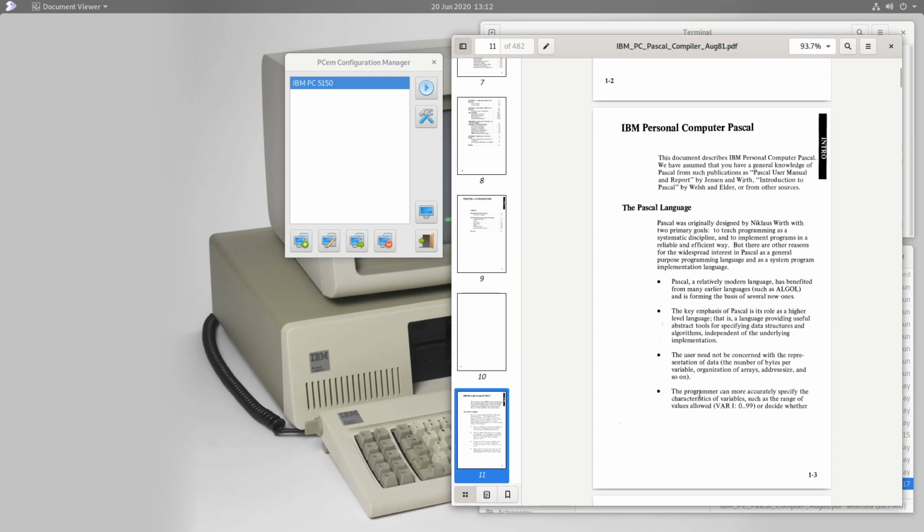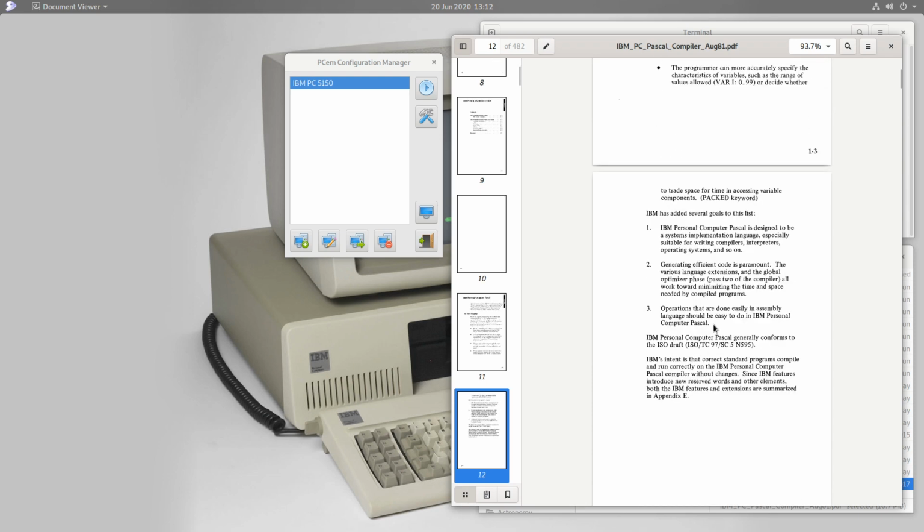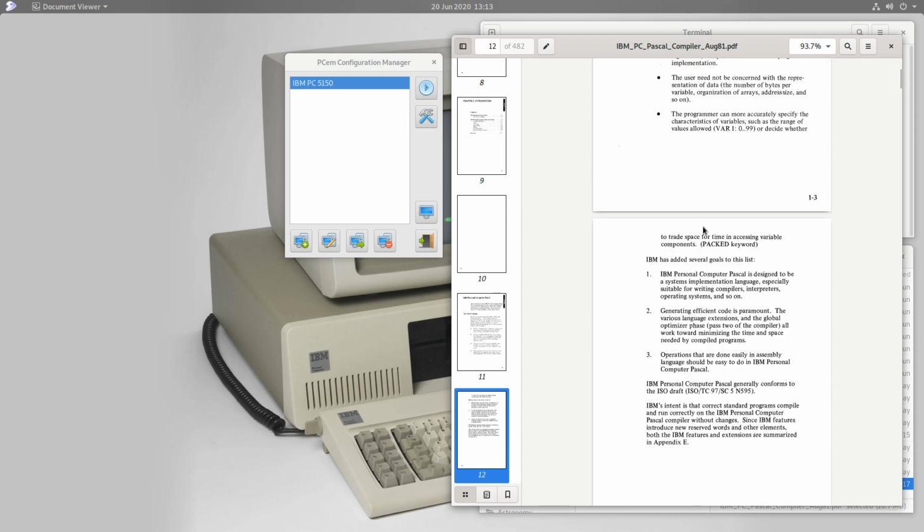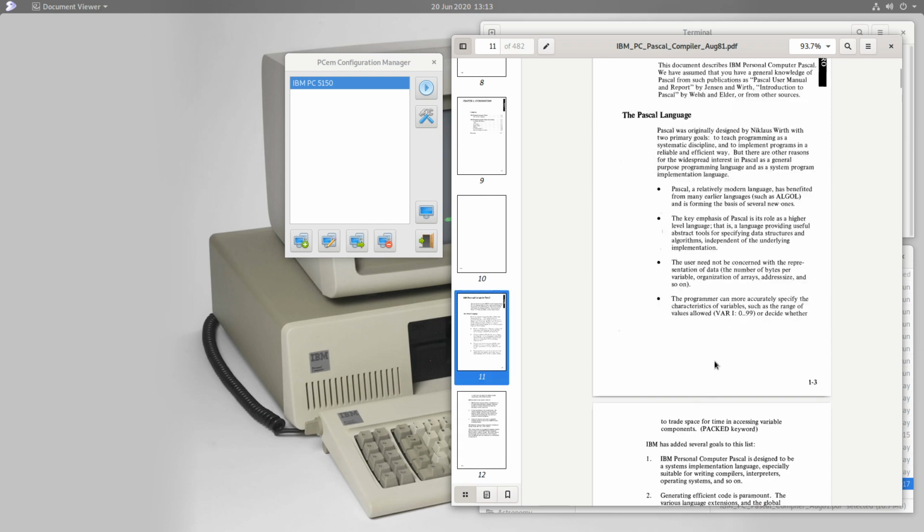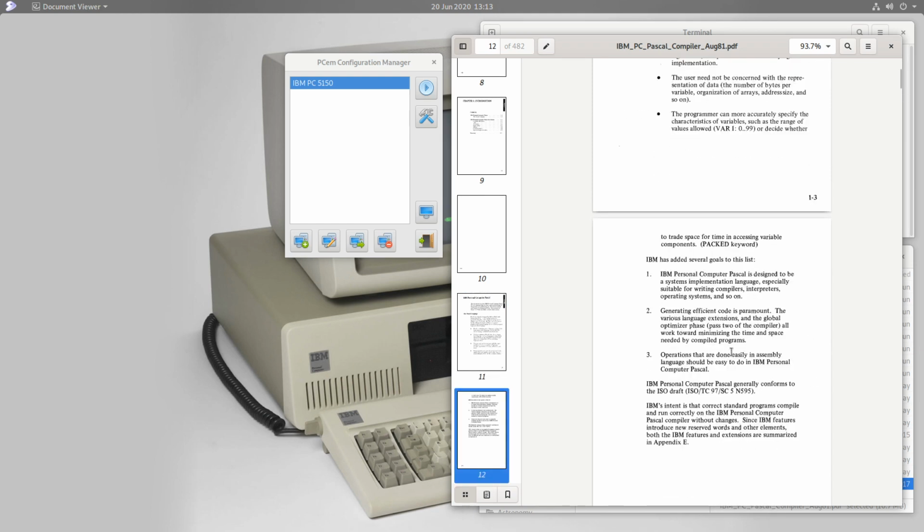There's also very strong typing in the language, so it kind of enforces developer discipline, and that's a good thing in many ways. Now IBM has added some extra goals. So these are the basic features of the Pascal language, and IBM in their compiler, which they're offering for the IBM Personal Computer, has added some goals in the form specifically of this idea here that operations which are usually done in assembly should be easy to do in the IBM Pascal environment.